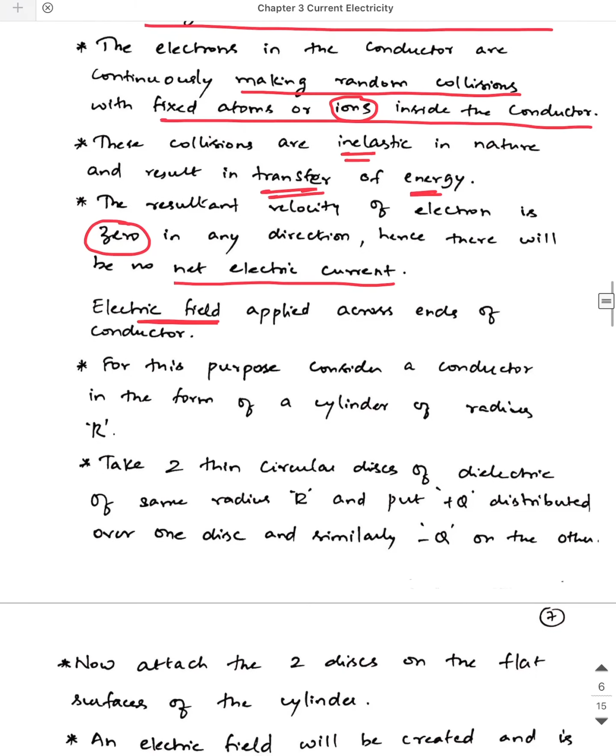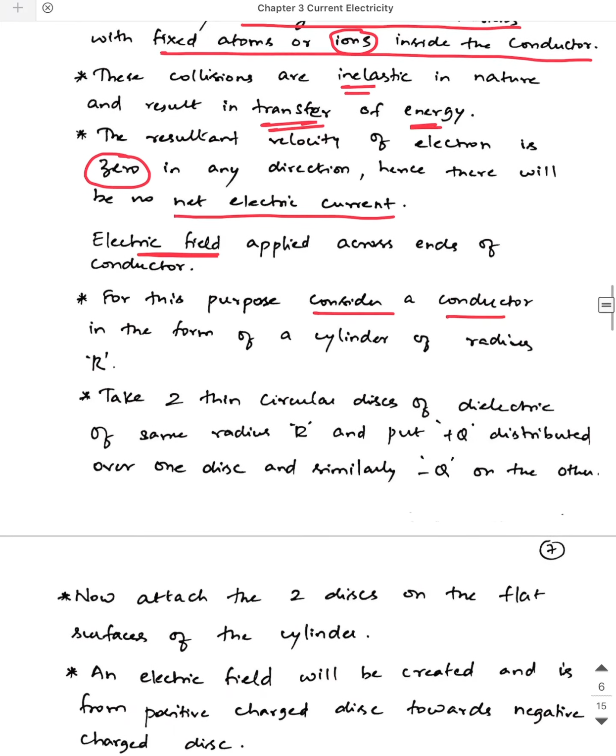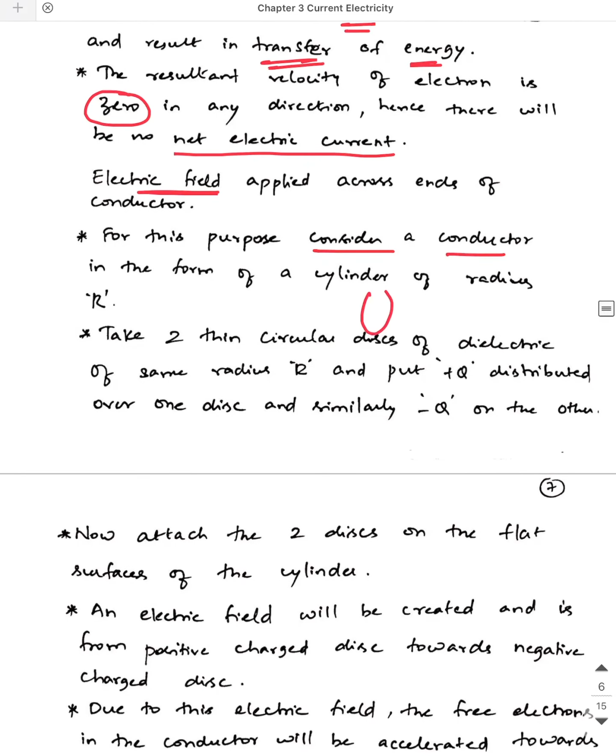For this analysis, we will consider a conductor in the form of a cylinder of radius R. Take two thin circular discs of dielectrics of the same radius R, and put charge plus Q on one dielectric and minus Q on the other.